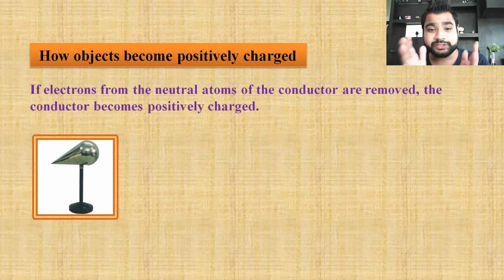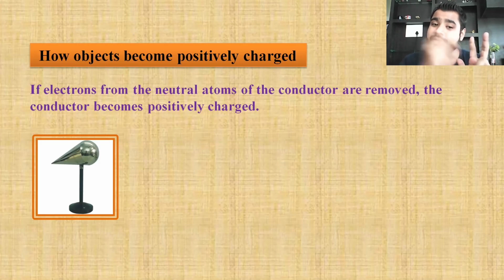The number of positively charged particles is more, because I've already said that inside an atom we have protons, electrons, and neutrons. Now, when I remove the electrons, the negatively charged particles, what is remaining there? I have more protons. So that is how it becomes positively charged.